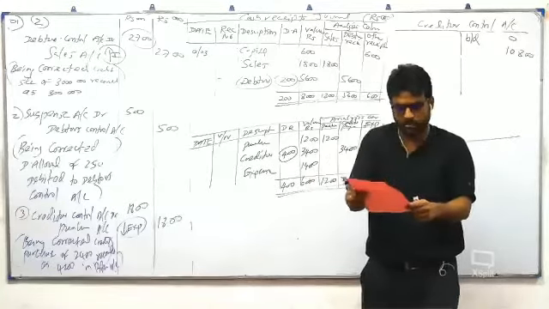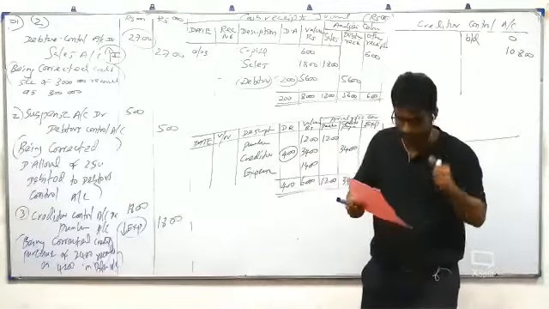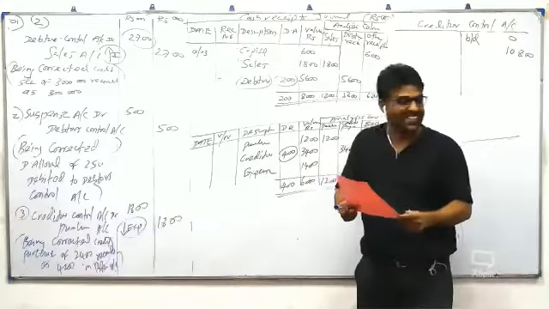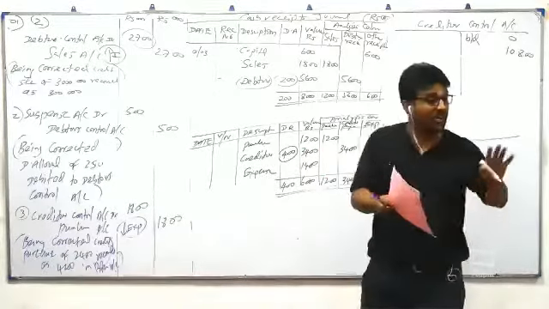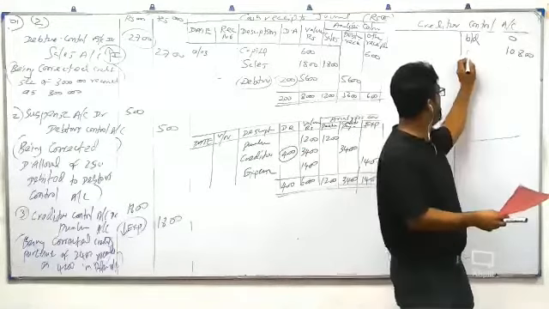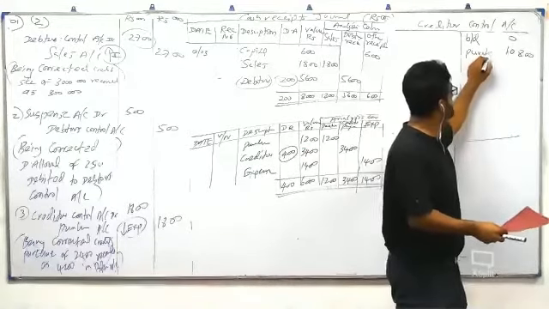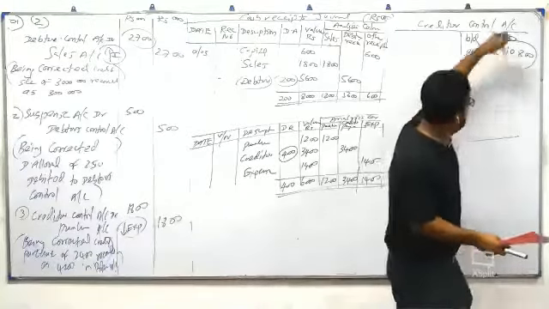First, you write the wrong figure. This is purchases, you write purchases. Inside this, the lorry is there.